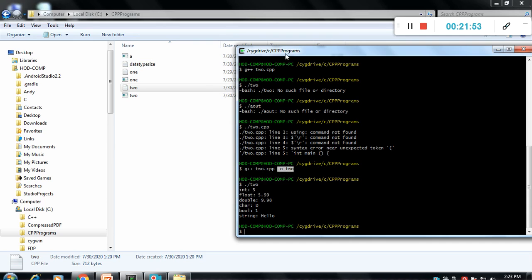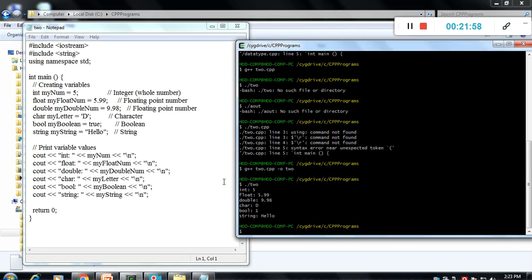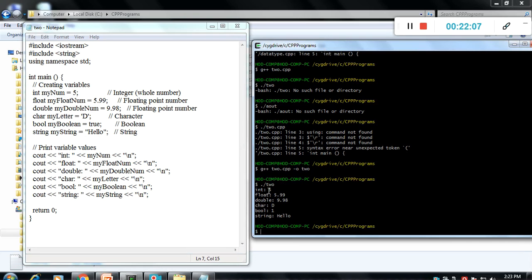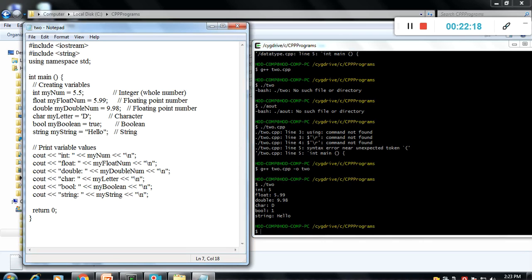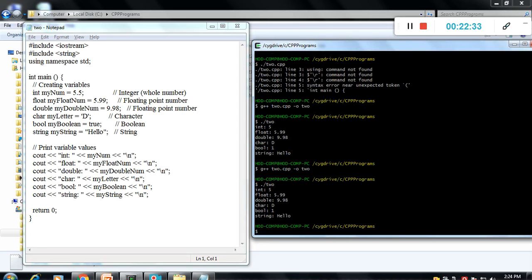Now the output is simple. If we see the program, its output is cout int, where num is a variable name. It contains 5. It prints 5 here, right? Int is 5, float 5.99, then double 9.98. Just change the integer to 5.5, meaning for the integer data type I assign a float value. Now we will verify how exactly it works. Okay, just compile it and run it.